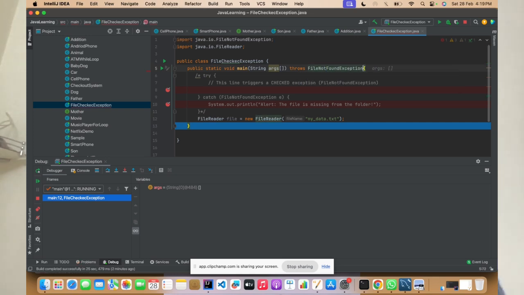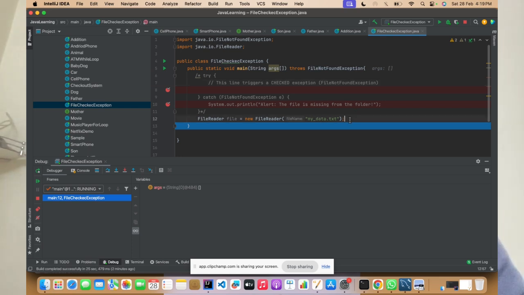So if I just provide this, the error is gone. So either you have to surround this code with the try catch, or you just say throws FileNotFoundException. What is a compile time exception? Until you write that code, your code won't compile, right? So how should the system behave? You're trying to read a file. If this file does not exist, how should the system behave? That is a compile time exception, right?